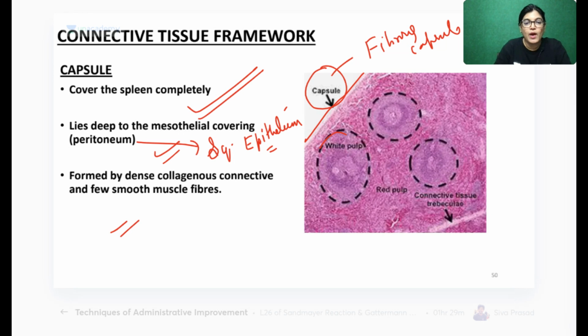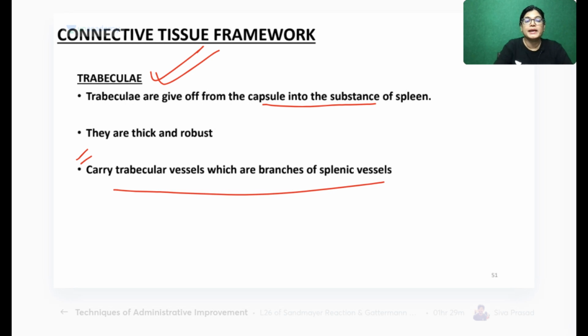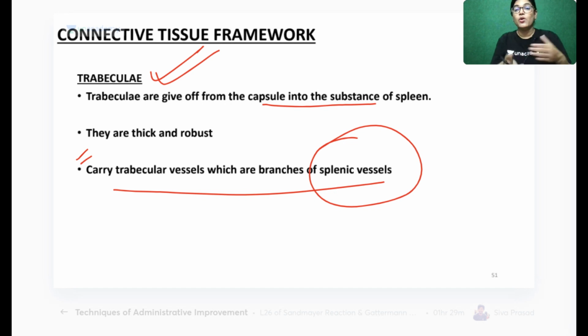Okay, so this is the white pulp area and this is the red pulp area. The white area consists of lymphocytes. Now, trabeculae are given from the capsule into the interior of the spleen. They are thick and robust and they carry trabecular vessels. What runs in the trabeculae? Splenic vessels. Trabeculae are septa given inside from the fibrous capsule.